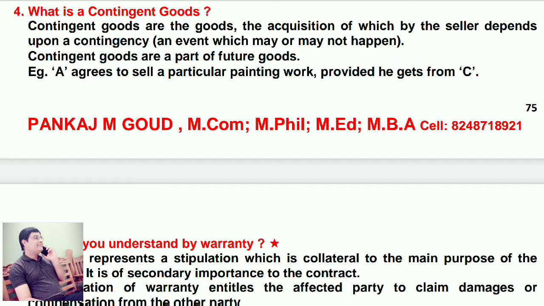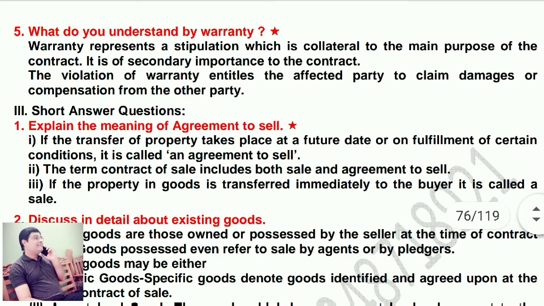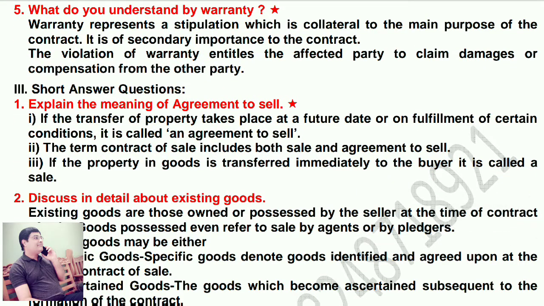What do you understand by warranty? Warranty represents a stipulation which is collateral to the main purpose of the contract. It is of secondary importance to the contract. The violation of warranty entitles the affected party to claim damages or compensation from the other party. Next question.